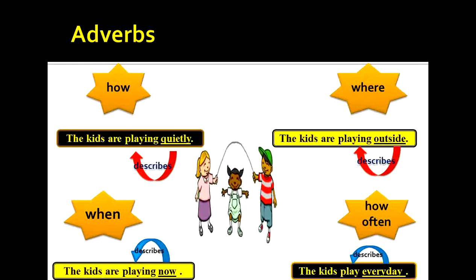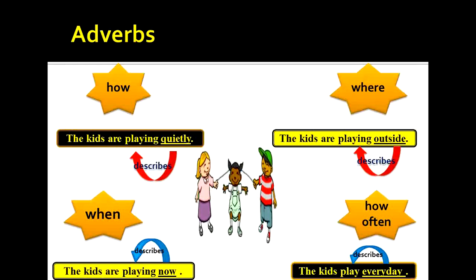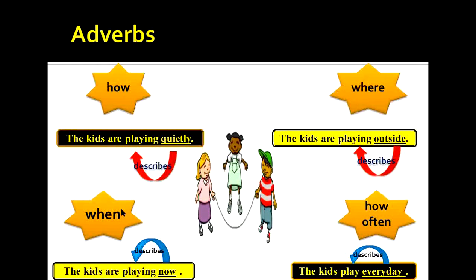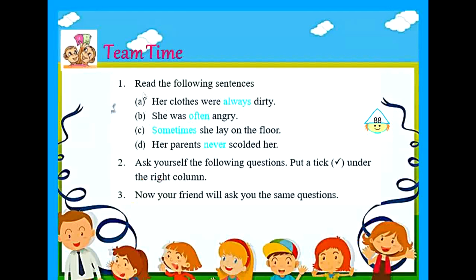So children, we can conclude that adverbs are words that tell us more about the verb. And they often answer the question how, where, when, and how often. Okay, let's now get back to the textual exercise, children. Read the following sentences. Her clothes were always dirty. She was often angry. Sometimes she lay on the floor. Her parents never scolded her.